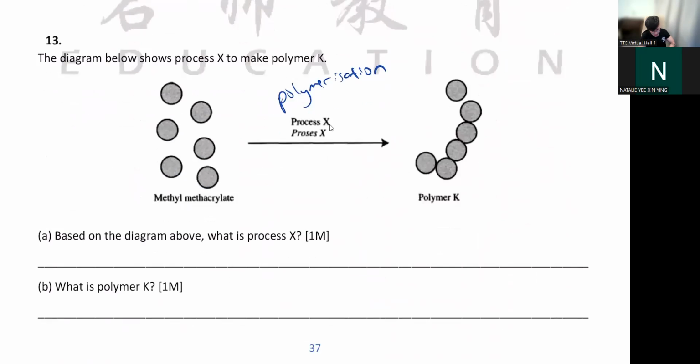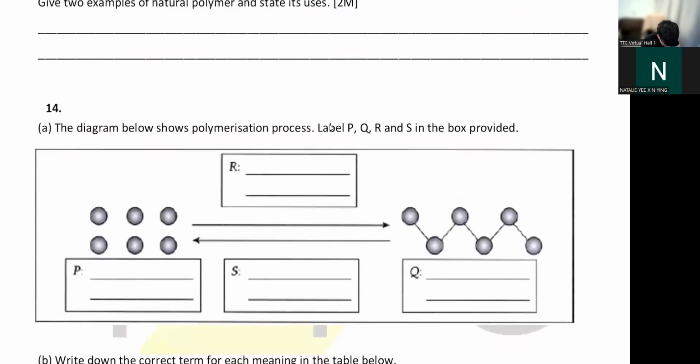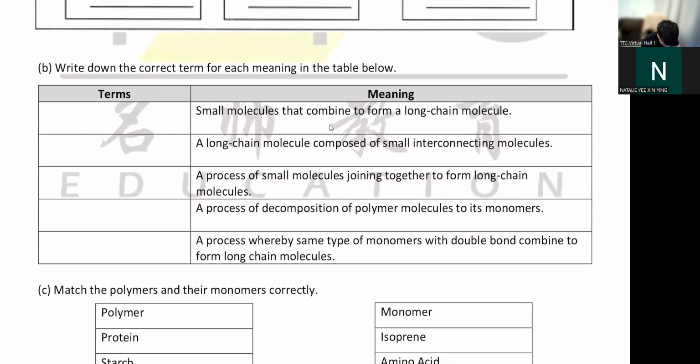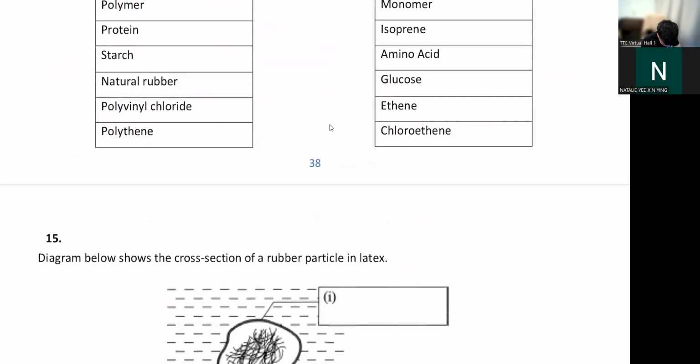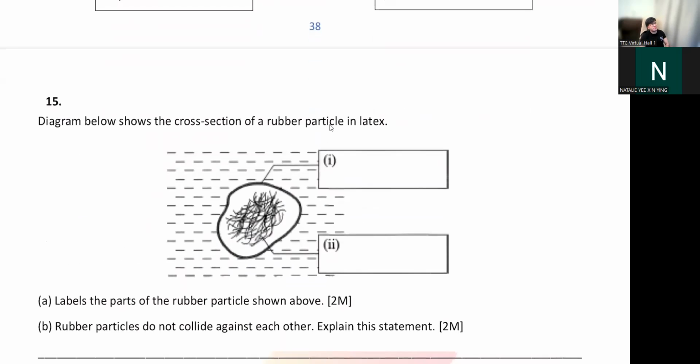Right? So again, we skip. This is not important. So let's go to 15. Okay, so this is your rubber. And so what is number 1? Number 1 is your protein membrane.